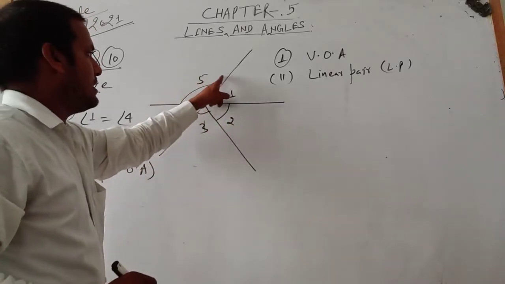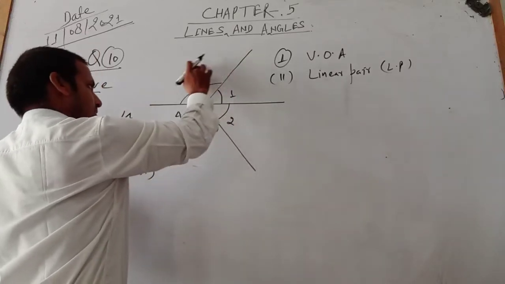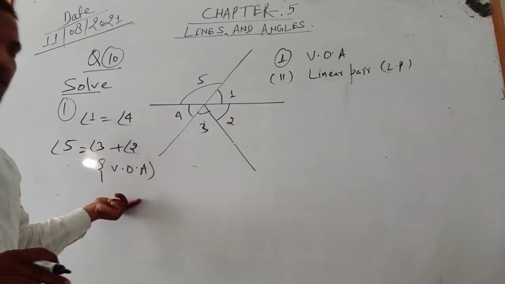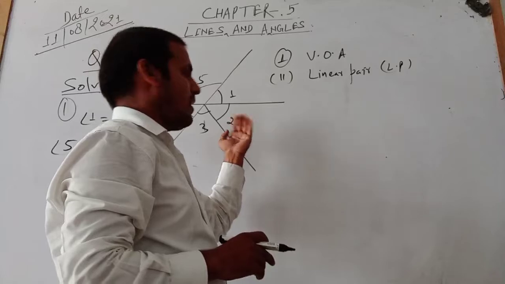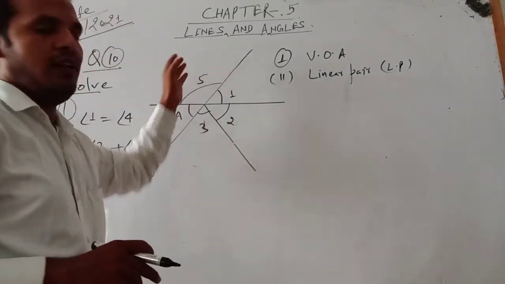No, because this line and this line intersect, this angle will be equal to the total angle. It means angle 3 plus 4. These are the vertical angles. If we add angle 3 and angle 2, then it will be equal to angle 5.